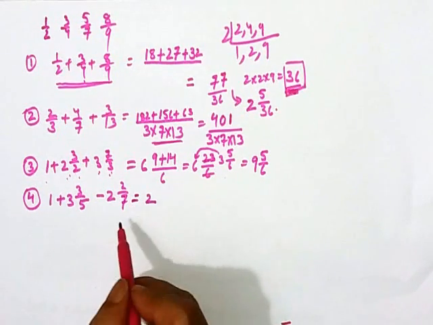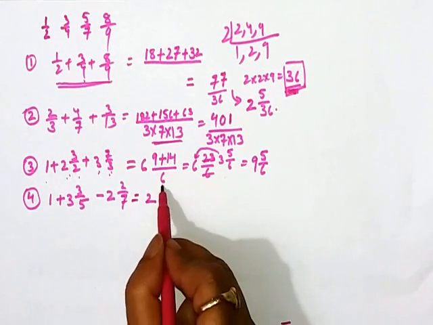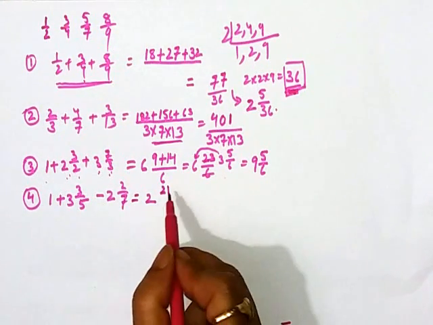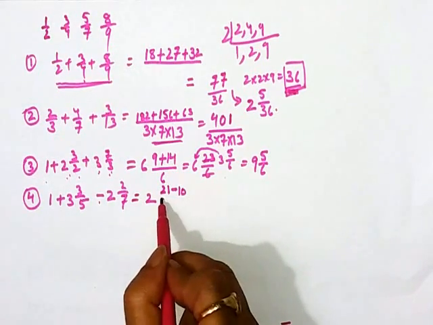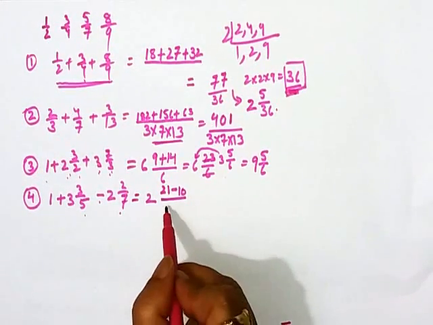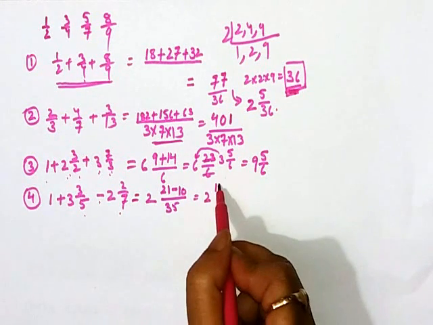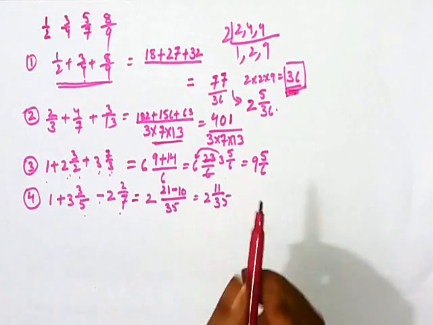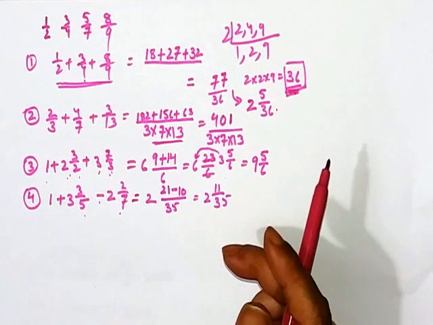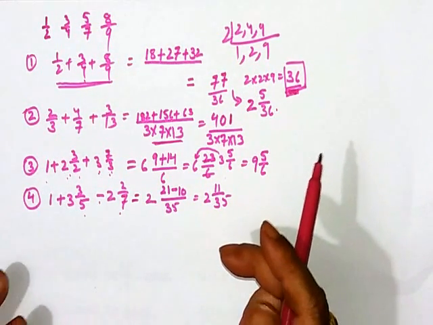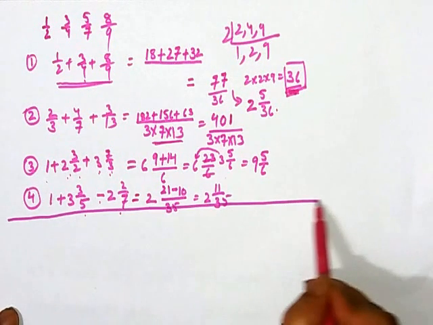Now we go for the cross multiplication or diagonal multiplication. 7 threes are 21 minus, because here is the minus, 5 twos are 10, and we multiply 7 with 5, which is 35. That means how much will remain? 11 by 35. This will be the answer. So look, we are doing the very basic things. So simply I want to go with these things only.